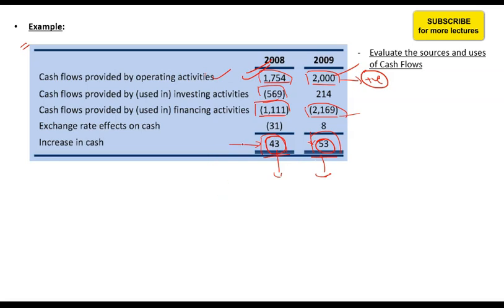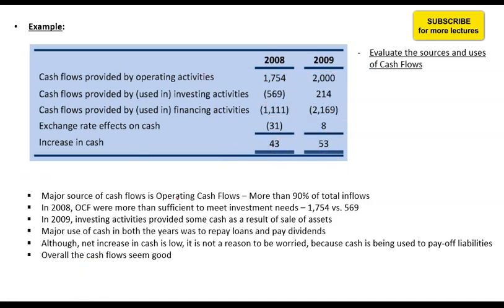Because net cash flow is not important. What is more important is where cash is coming from and where it is being used. So the major source of cash flow is operating cash flow. How? More than 90% of total inflows is operating cash flow. You can sum up the inflows and find out what percentage of the total inflows is operating cash flow. That is about 90%.